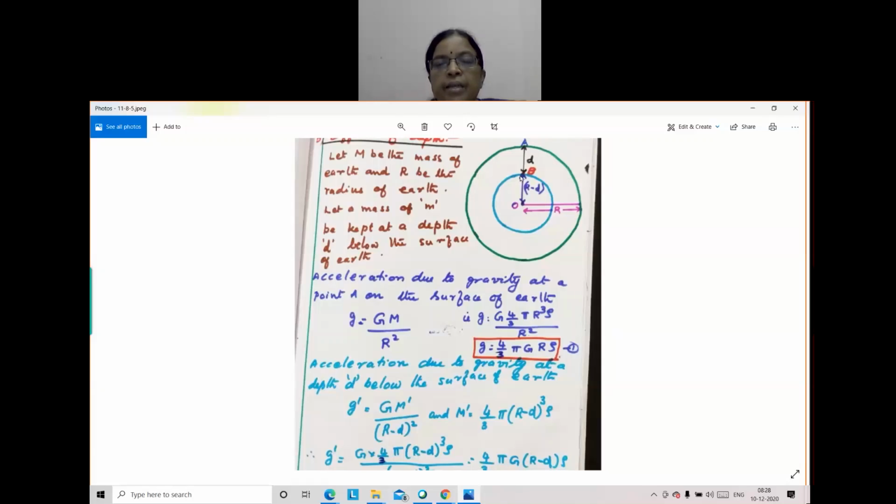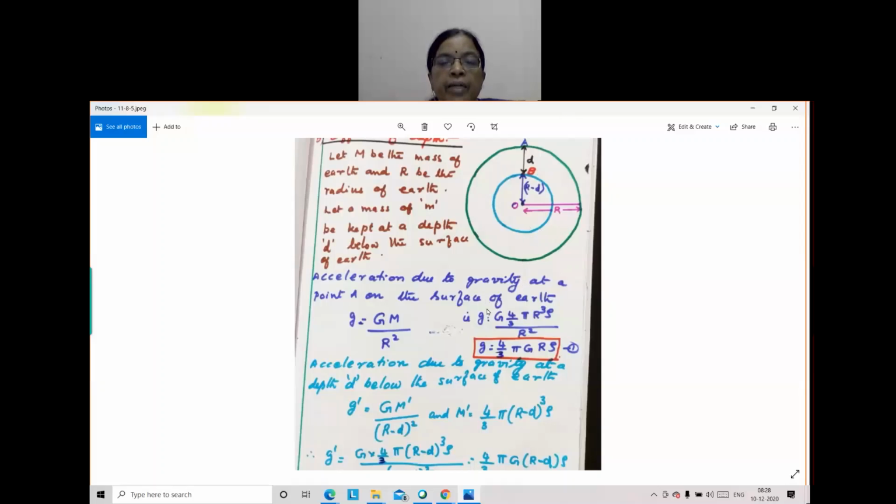After digging to a distance also you have to consider mass because it is solid: sand, rock, etc. We cannot neglect mass. When we go to higher altitude, we can neglect mass because it is air. Air mass is very less compared to the mass of the rocks and materials on the surface of the earth. So when we dig earth, we have to consider its mass.